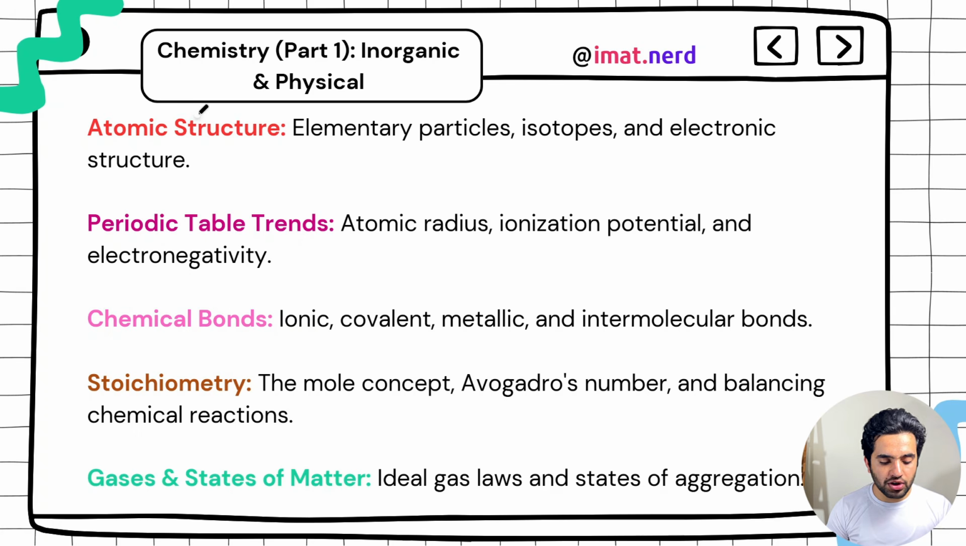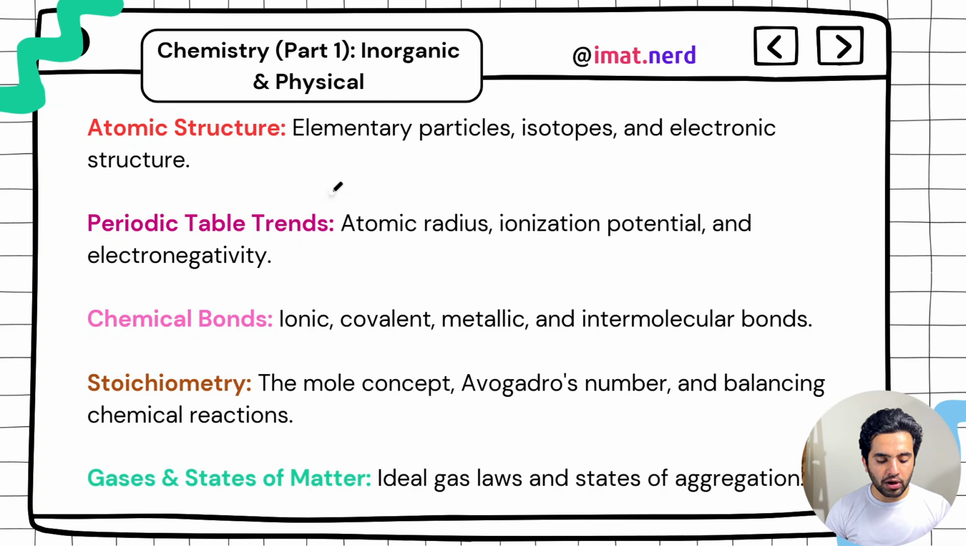You have atomic structure and periodic table trends. In atomic structure you need to know what isotopes are. Isotopes are very important. They ask basic but very tricky questions. Electronic configuration, you need to know about all the shells and how to do electronic configuration. It's pretty simple. Again, most students fear chemistry, but it's not hard.